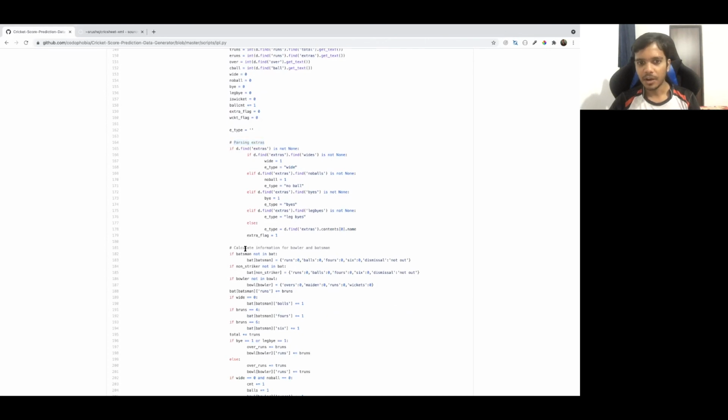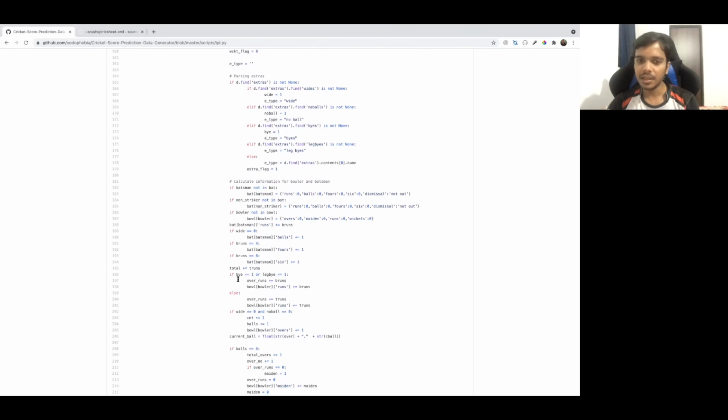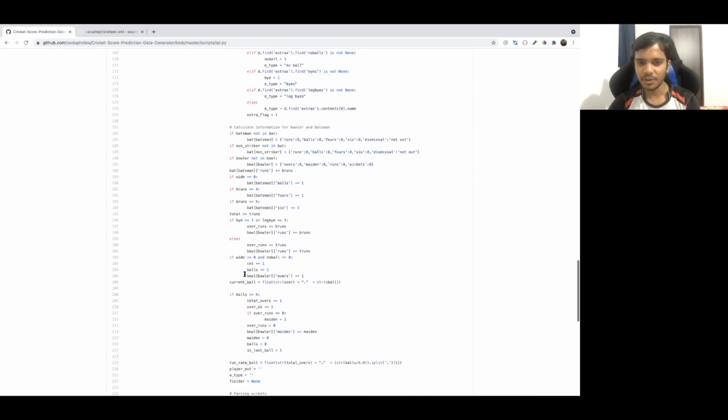Once I do this, of course, I also want to maintain one more thing here. The data is in the format of ball by ball, so how do you get the score of the batsman? How do you get how many wickets the bowler took in that match? How do you do this? Of course you have to write some code for that. So that's what I have written here: calculate information for bowler and batsman. What this code does is it will keep summing up runs for the batsman. Similarly for bowlers also, it will keep adding all the data for a bowler, like how many balls he has bowled, how many maiden overs he has bowled. So all the data is there in this one. So this is the logic for basically doing that.